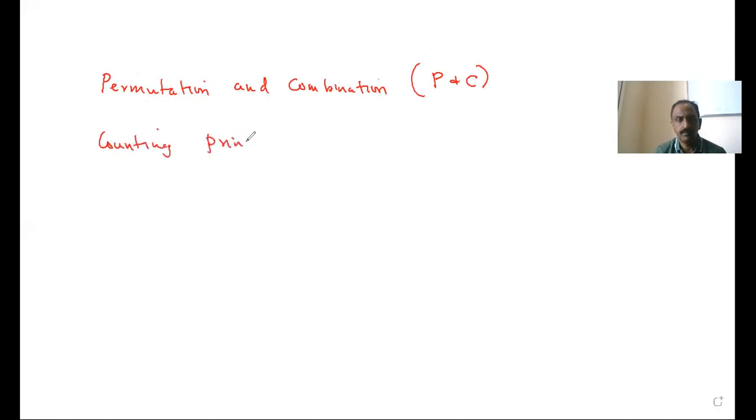How to count? That's what I'm teaching you. There are two words, and, or. Imagine this is Mira Road station. This is Borivali station. This is Andheri.